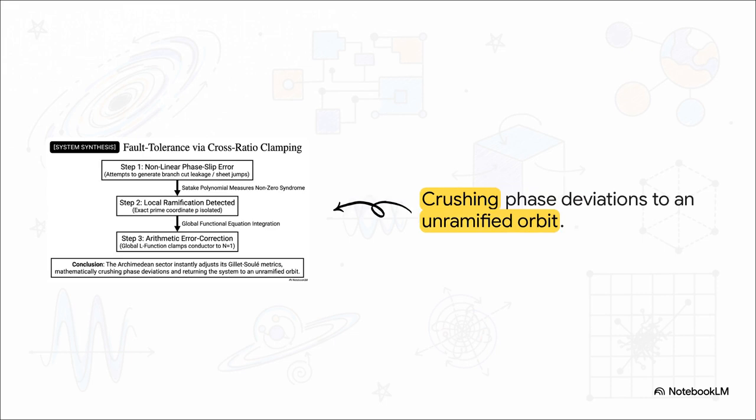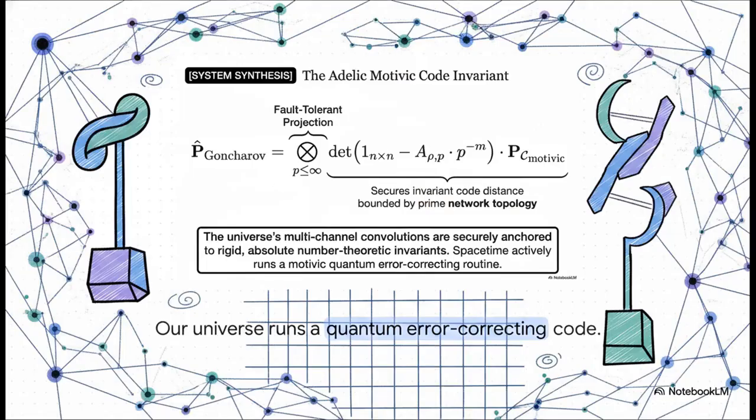So what happens when that error is flagged? The very moment a phase slip is detected at a specific prime coordinate, the global L function immediately integrates and clamps the conductor back to n equals 1. It operates with absolute fault tolerance, mathematically crushing those phase deviations and returning the entire system back to an unramified orbit. The Adelic motivic code invariant is the explicit mathematical proof that our universe remains structurally stable.